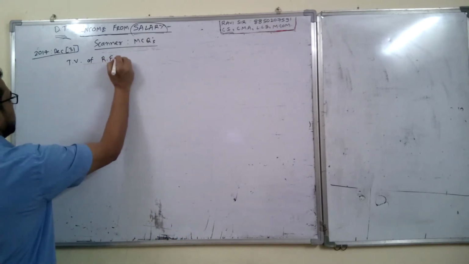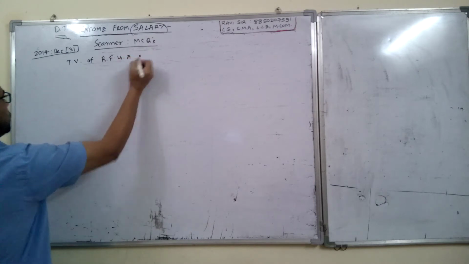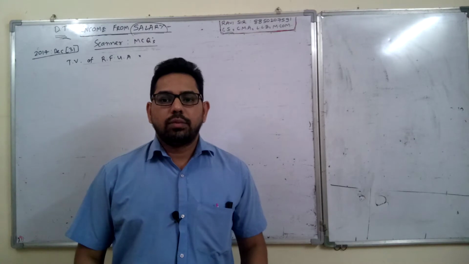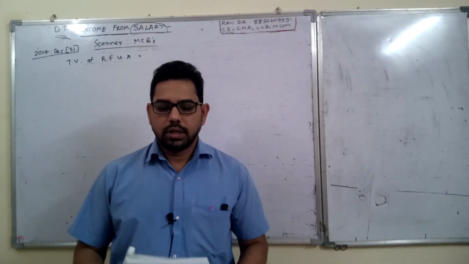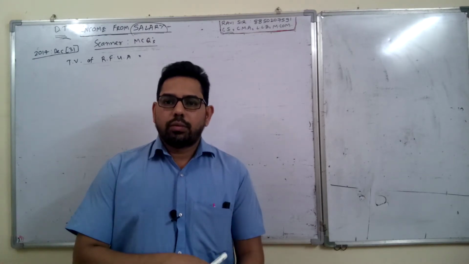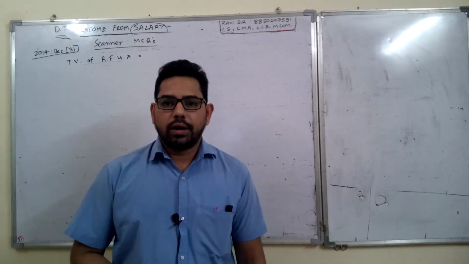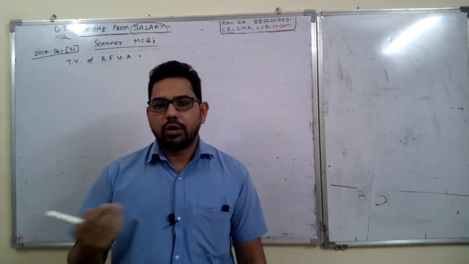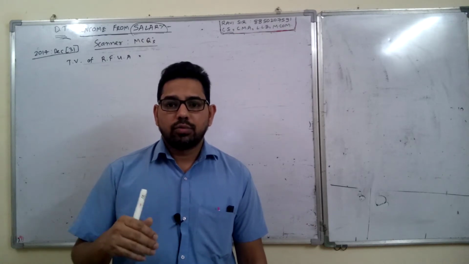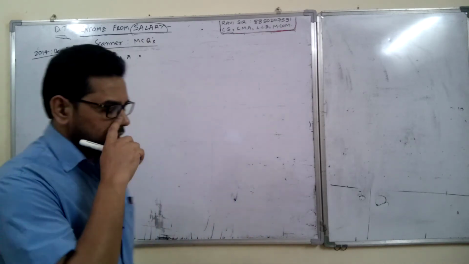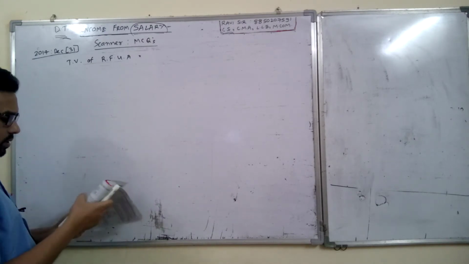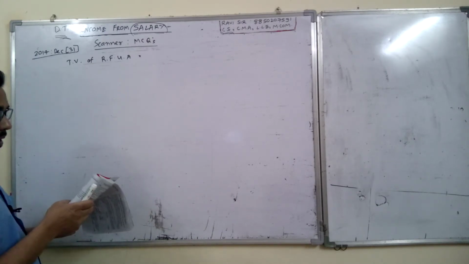Now as you know, in rent free unfurnished accommodation there are two options: owned house provided by the employer to the employee, and the rented house provided by the employer to the employee. So this is the case of rented house because the rent amount is given and it's clearly mentioned that rent paid by employer.